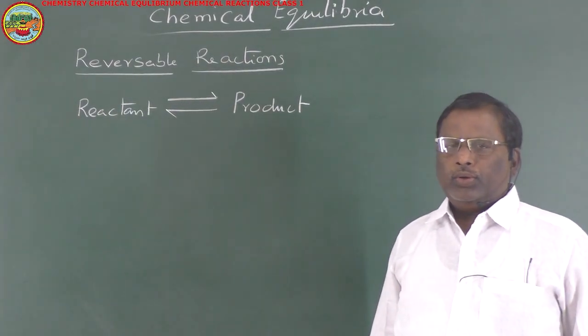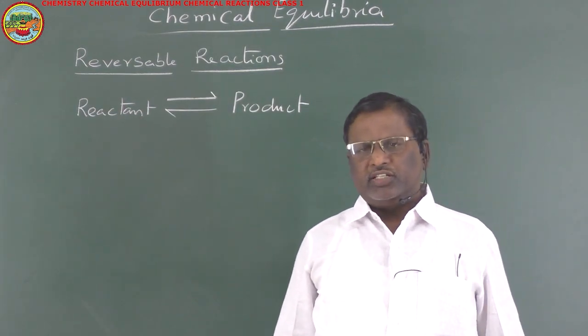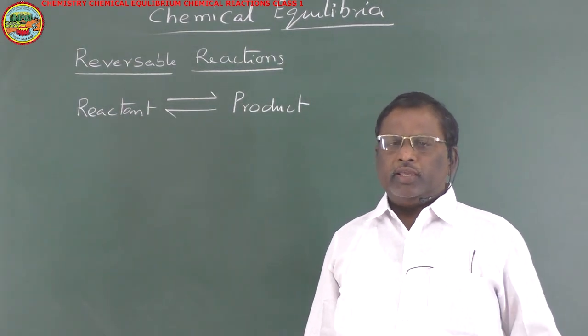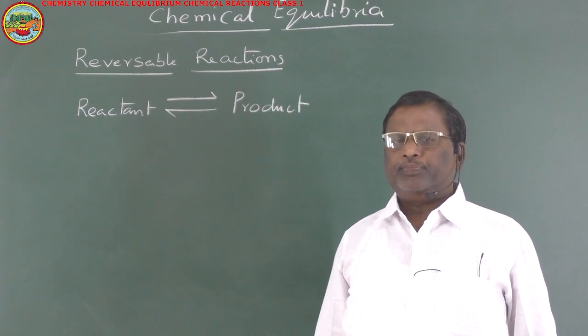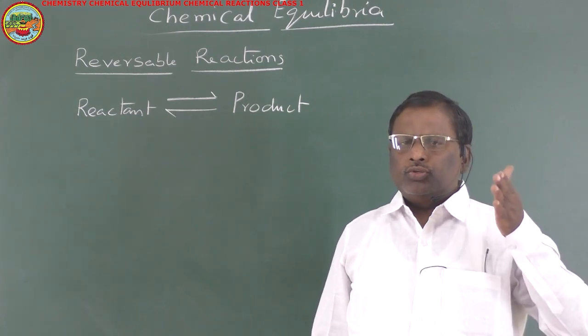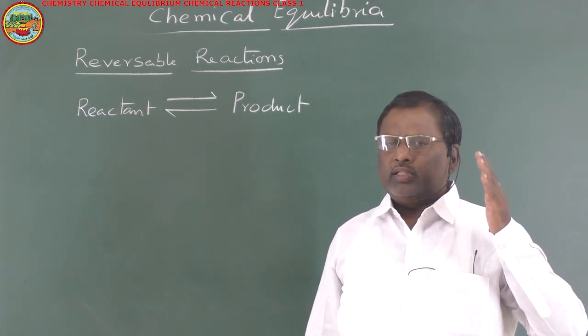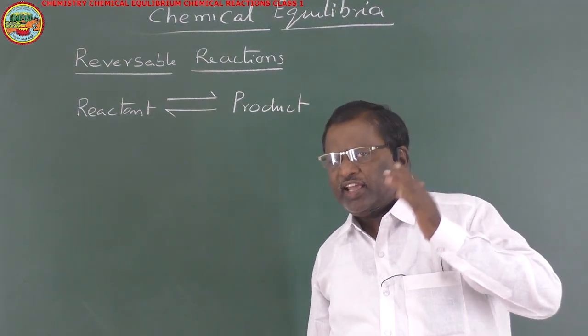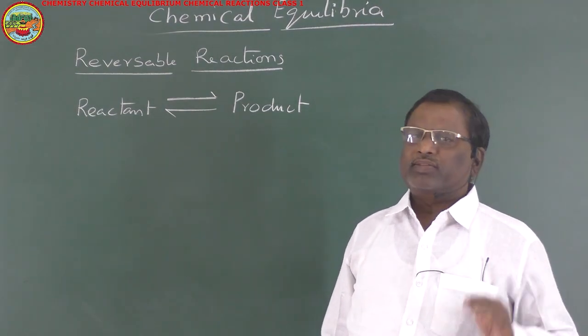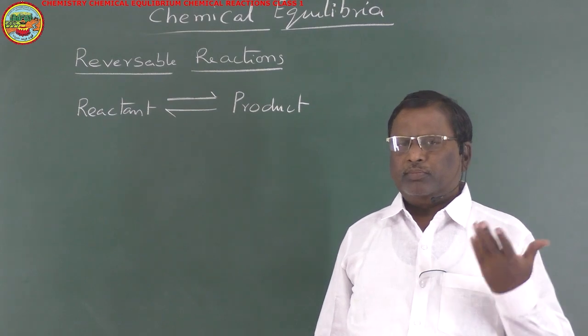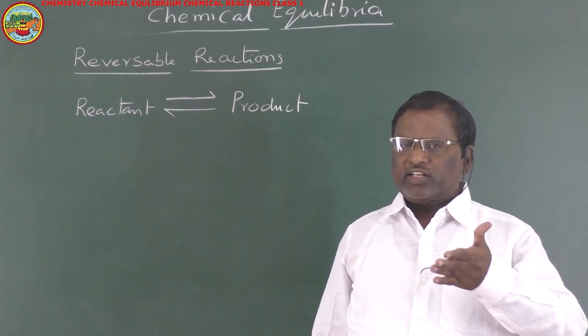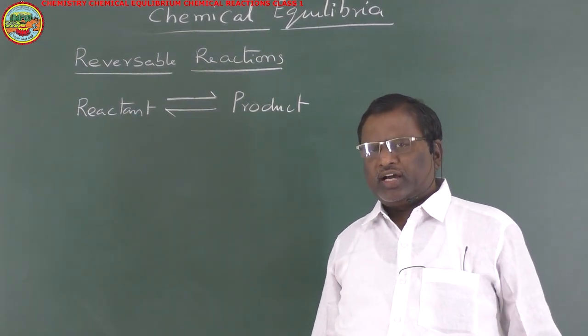So in reversible chemical reactions, initially only reactants will be present. Naturally, the forward reaction rate is maximum initially, because the rate of the reaction is directly proportional to concentrations.